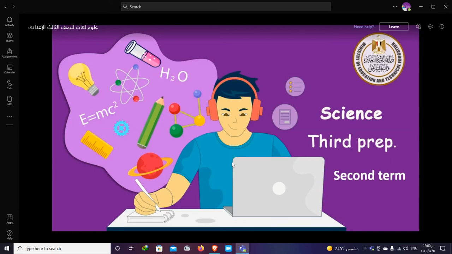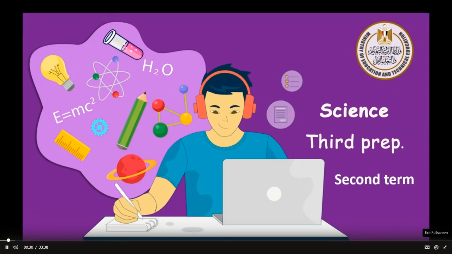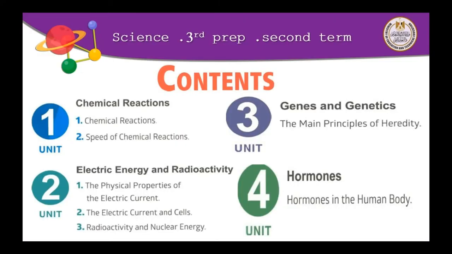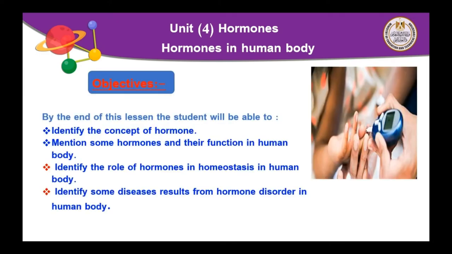First, we will know some objectives about this unit. Number 1, concept of hormones, or identify the concept of hormone. Number 2, mention some hormones and their function in human body, and the role of hormones inside our body and some diseases or hormones disorder inside our body. Let's start.